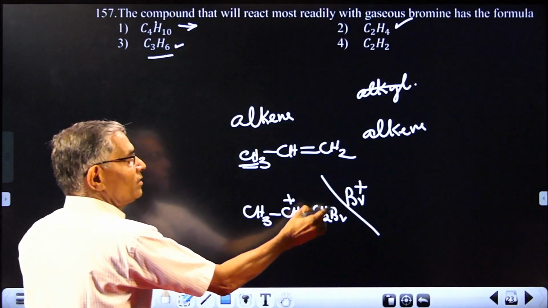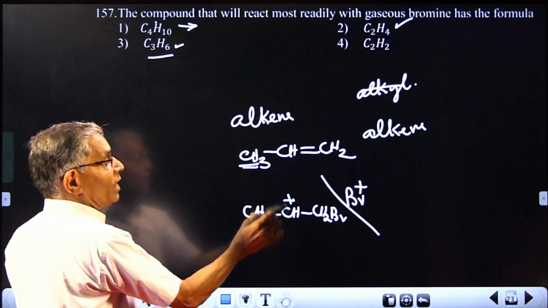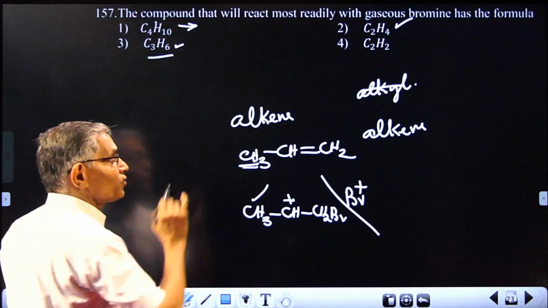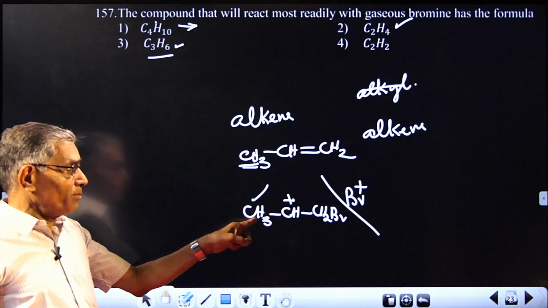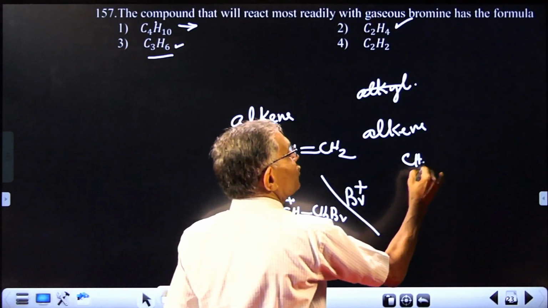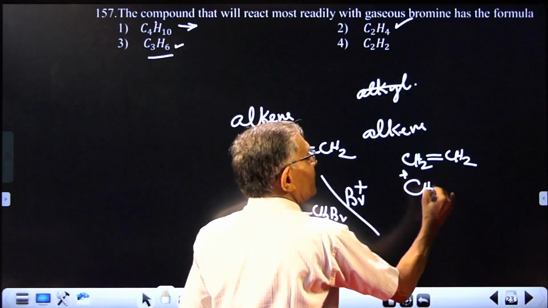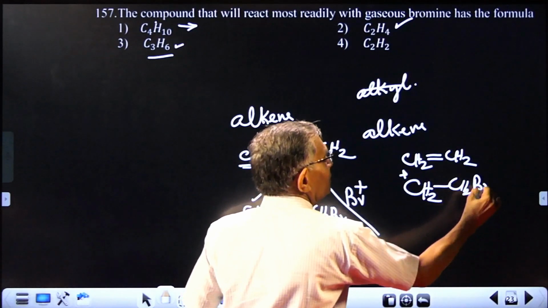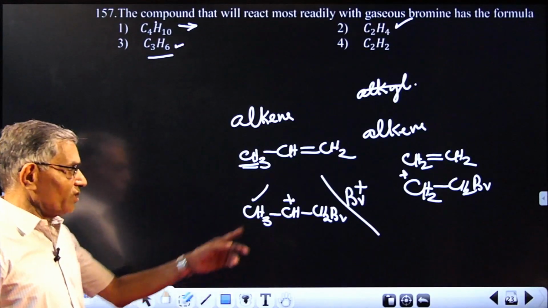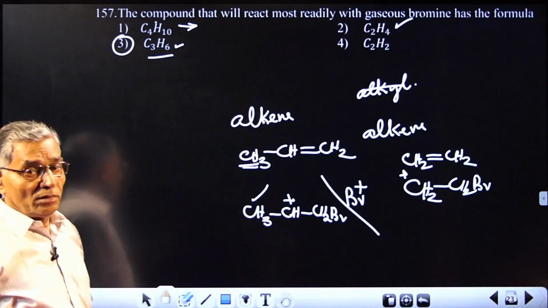It is added on this terminal carbon so that you get the more stable carbocation, which is stabilized by the presence of three alpha hydrogens, hyperconjugation. But in the case of ethene, that is not possible. Ethene gives the carbocation CH2 plus CH2Br, which is not at all stabilized by any such effect. So the most reactive will be answer 3, propene.